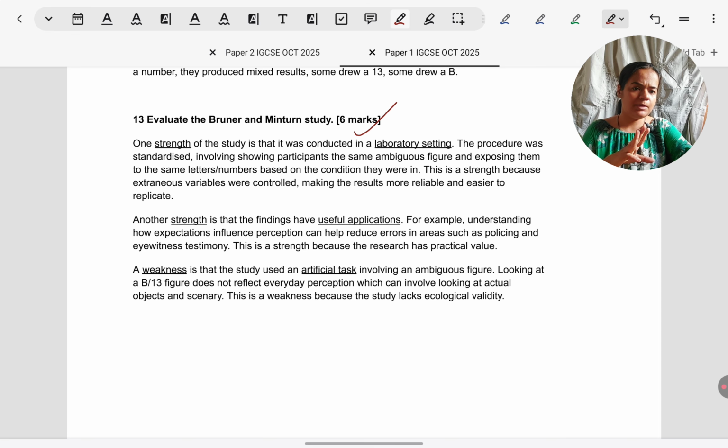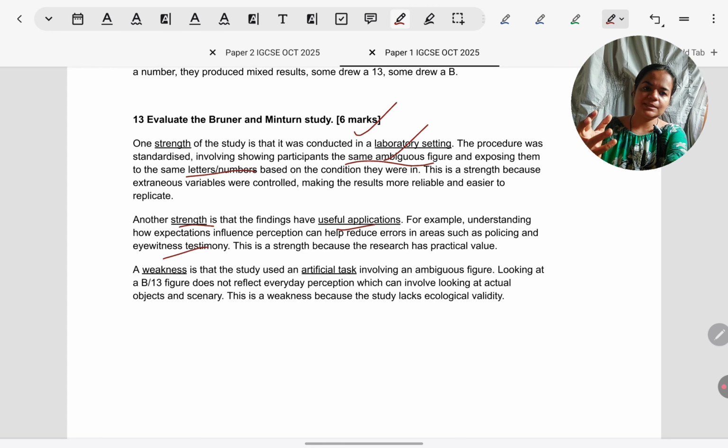Right now I have taken the 3-point approach. One strength is it's a lab setting study. Make sure to be specific. What is control? They get to see the same ambiguous figure. Before seeing the ambiguous figure, the letters and numbers they get to see are the same, which increases reliability. Another strength, it has useful applications. In eyewitness testimony especially, we know if people are primed to see things in a certain way, they might misreport what they've seen in a crime situation. That's the message we get. So we should make sure they are not primed in any way before giving their testimony. Weakness, again, artificial tasks. In Bruner, what was artificial?